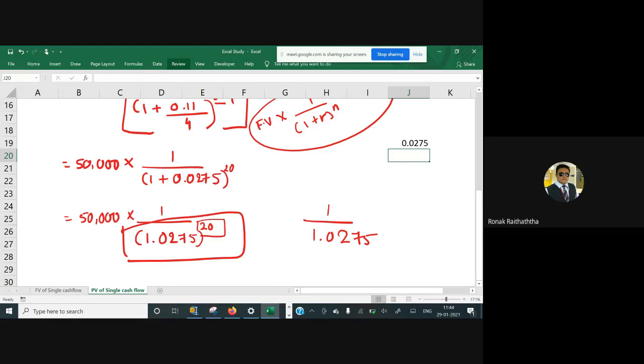So 1 divided by 1.0275. Press equal to. So 1 time is done. Again do it for 19 more times. Keep pressing equal to, equal to, equal to, and you get something. Otherwise, you could have taken the log as well for this.